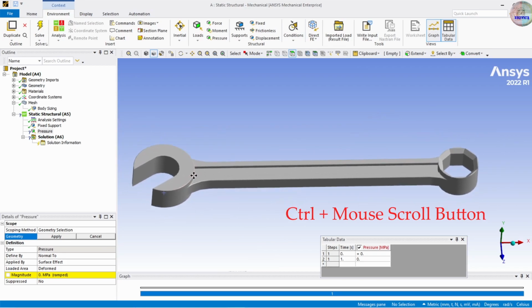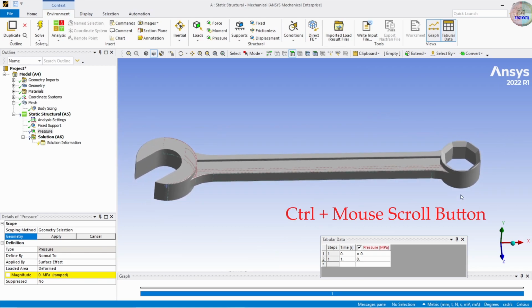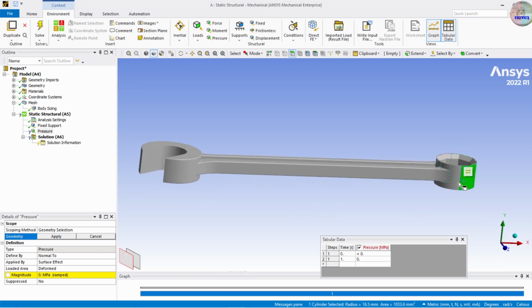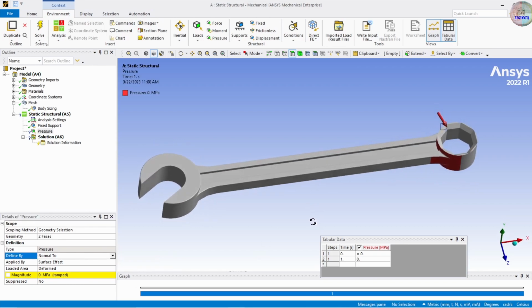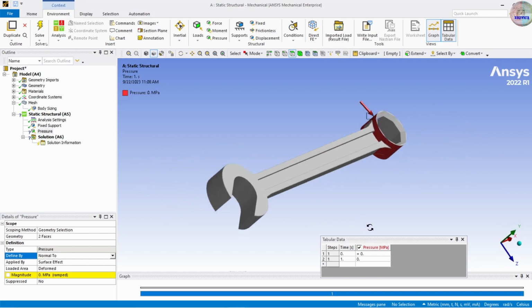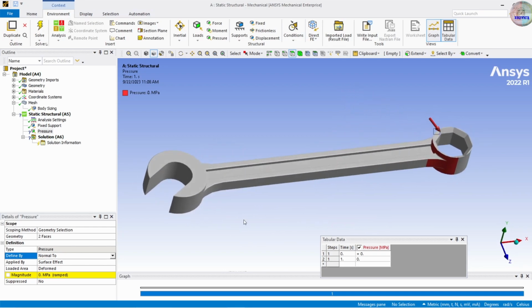Then we are going to insert a pressure on the other side. To scroll down, click the scroll button with the control button. We are going to do that inside. Apply. As you can see, it opened that. Then we are going to give a value of 10 to the power 5.